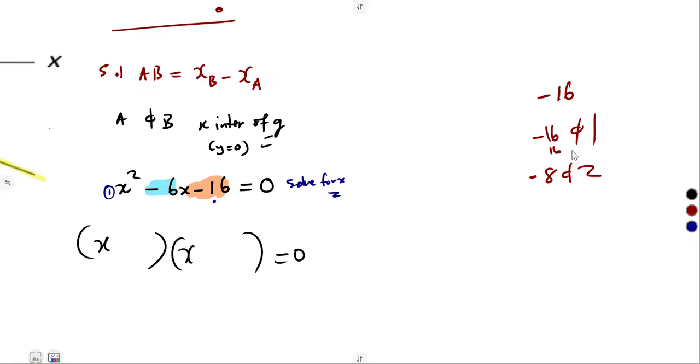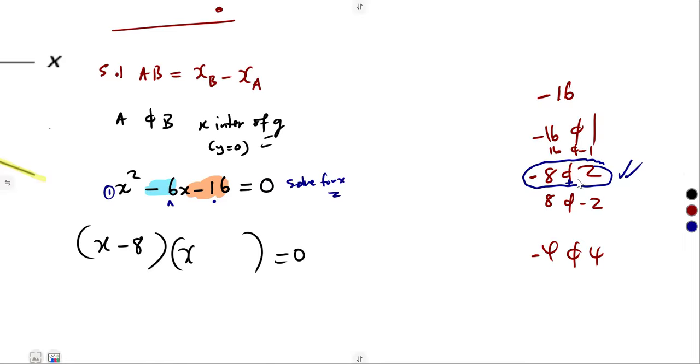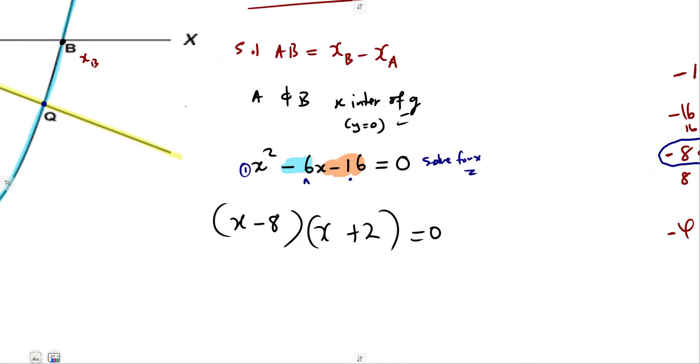Also 16 and negative 1, 8 and negative 2, 4 and negative 4. Where we add and get negative 6, it is here: if we add these two, we get negative 6. All the others, add them on your calculator, they're not going to give you that. So this is what we want: negative 8 and a positive 2. So we can get our x values by solving from the zero product.